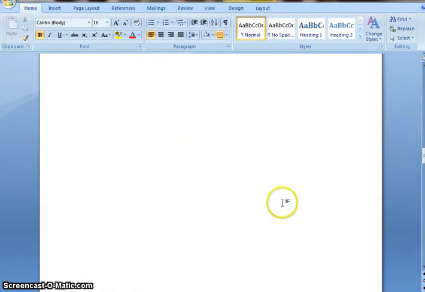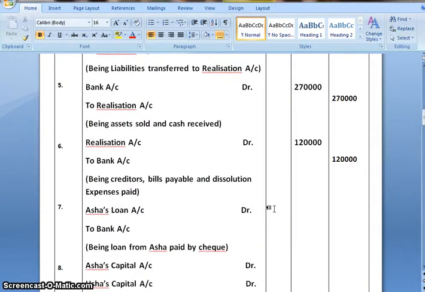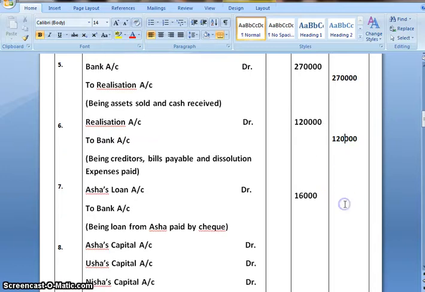And journal entry would be Asha's loan account debited to bank account. We'll make a note of that. Amount is 16,000. Narration would be being loan paid to Asha by check.